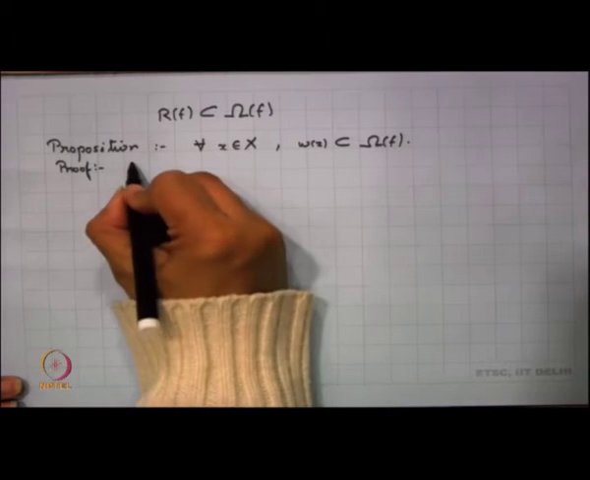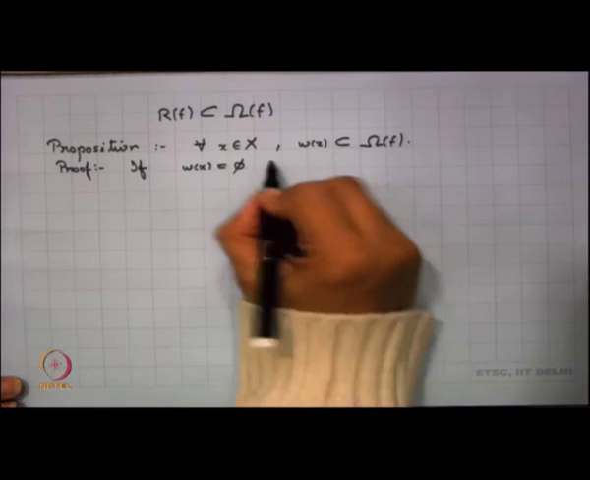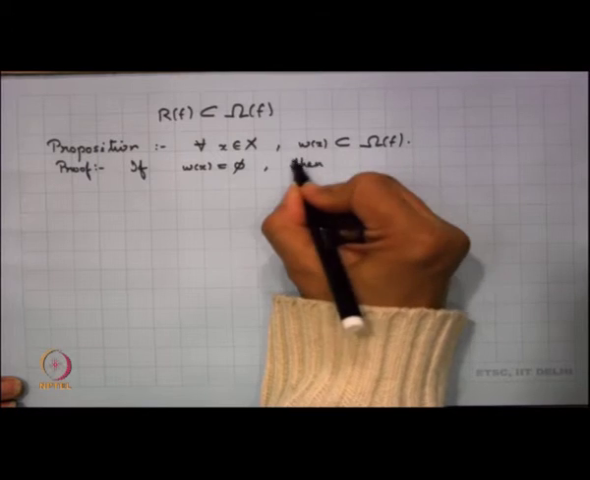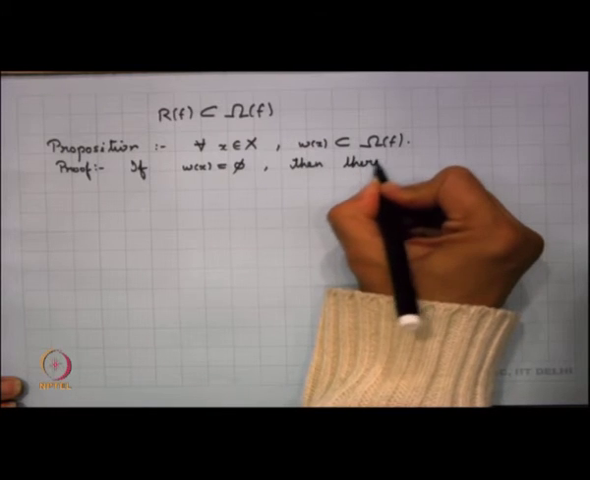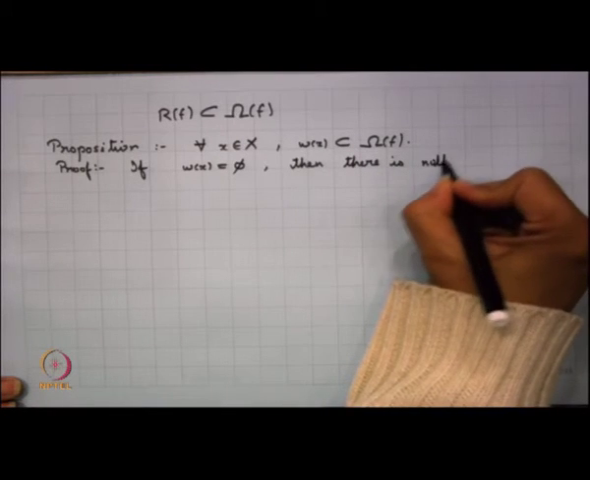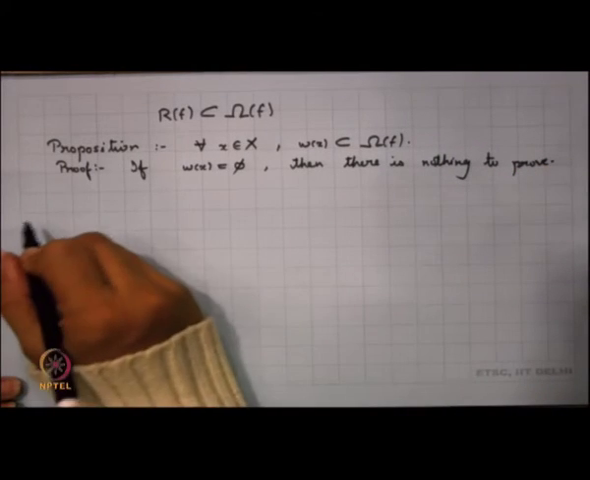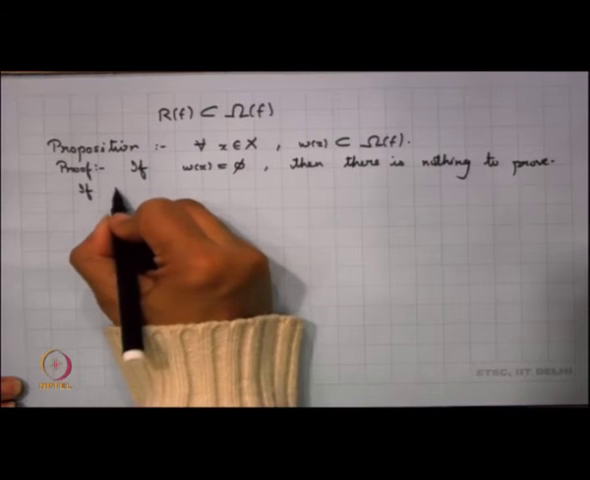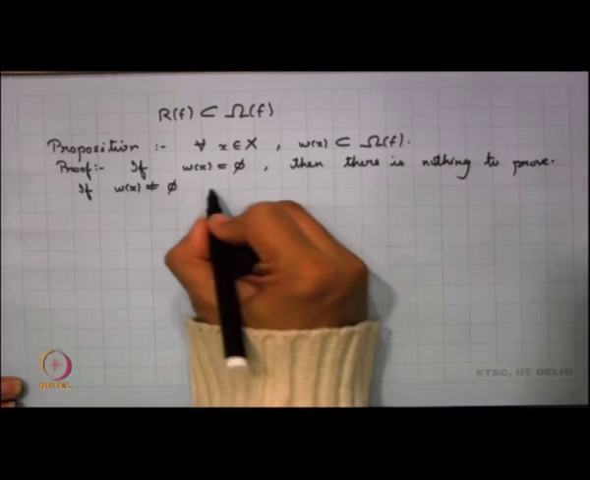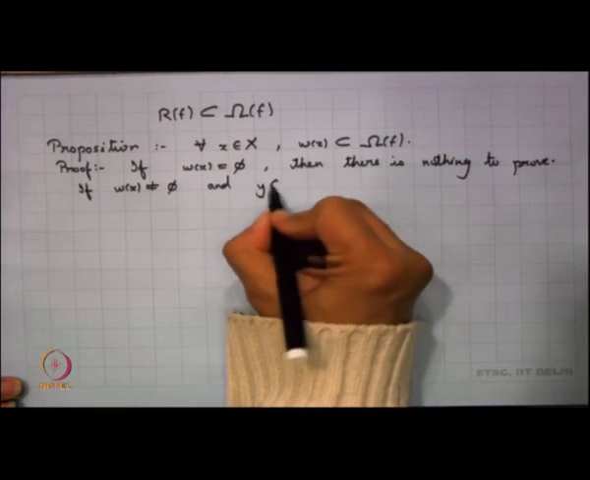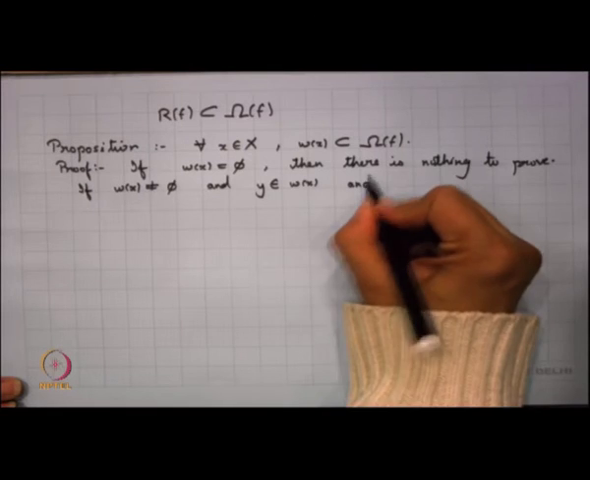So, we start with the limit set. The limit set can be empty also, right, then there is nothing to prove. So, we start with our limit set to be non-empty. So, since the limit set is non-empty, we can choose a point y in the limit set. So, let y belong to the limit set and let U be a neighbourhood of y.